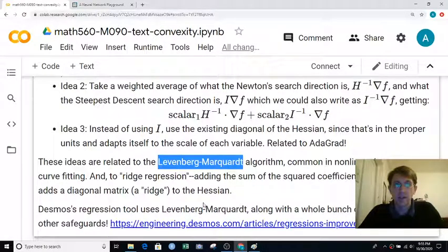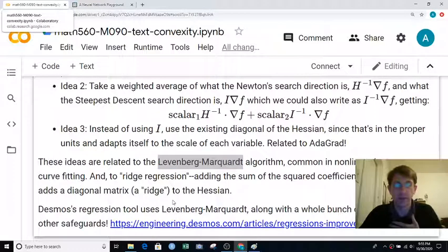Desmos is a fun tool to use, and it has a regression feature built in. Sorry, I just get so emotional about this. It can do nonlinear regression. It can do multiple regression. It's kind of neat. And they have a really interesting page that describes how they use the Levenberg-Marquardt method and all kinds of interesting other safeguards. So I recommend reading that if you're curious about that kind of thing.